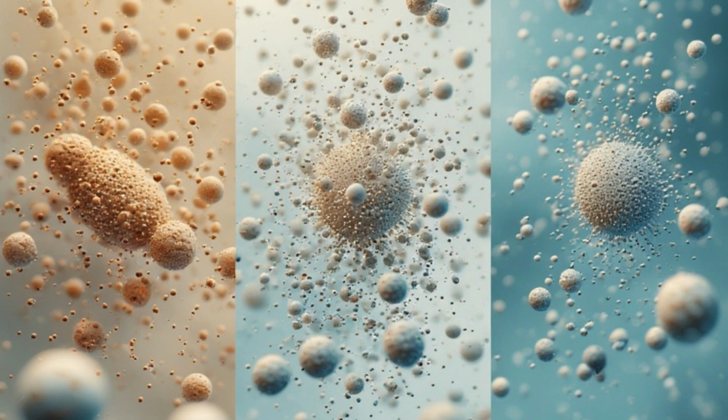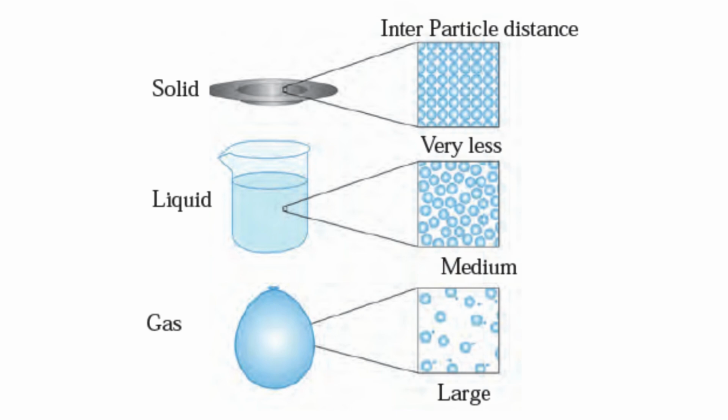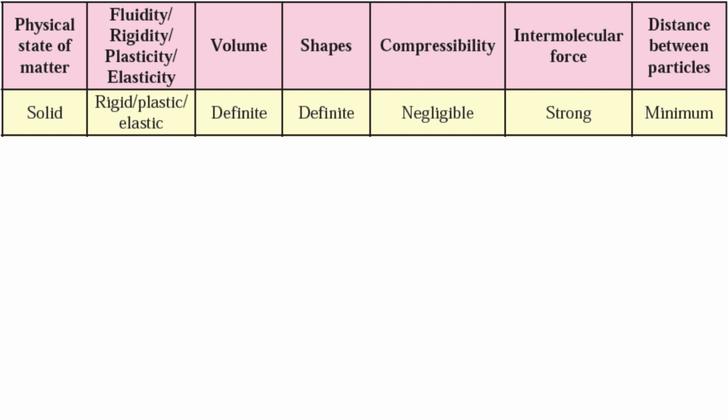The intermolecular force is very weak in gases. Therefore, the constituent particles of gases move freely and occupy all the available space. Consequently, gases have neither definite shape nor definite volume. Figure 6.2 shows a schematic representation of the submicroscopic picture of the physical states of matter, and Table 6.3 shows the characteristics of the states of matter.